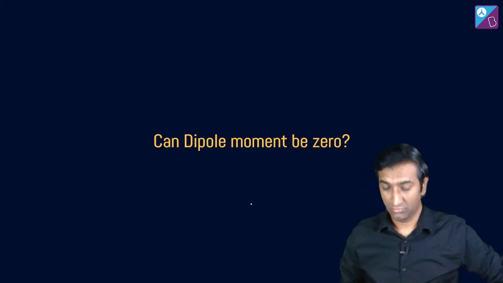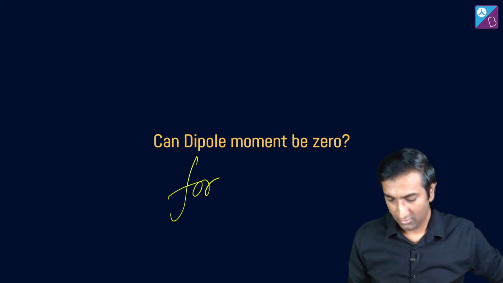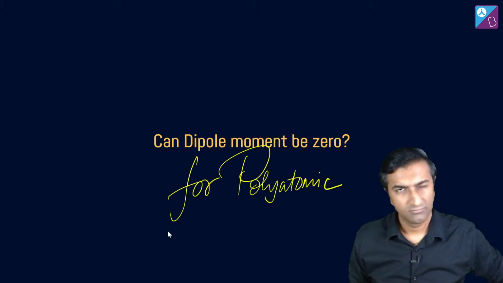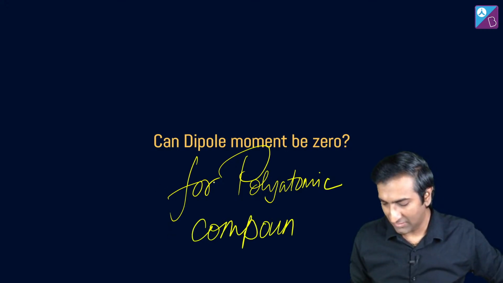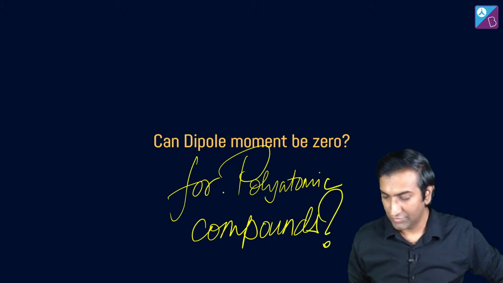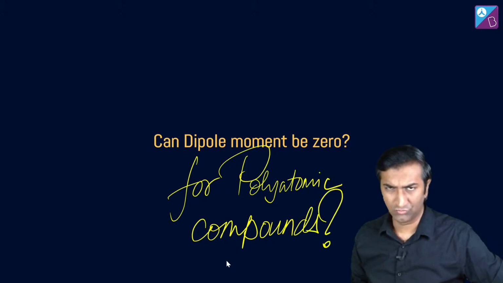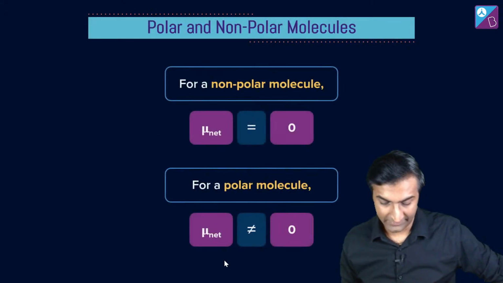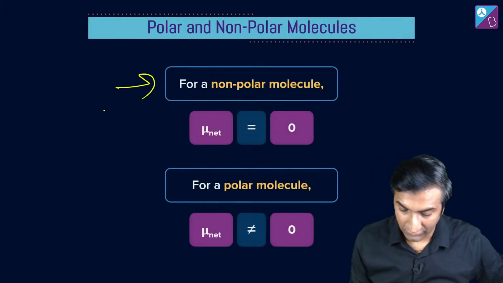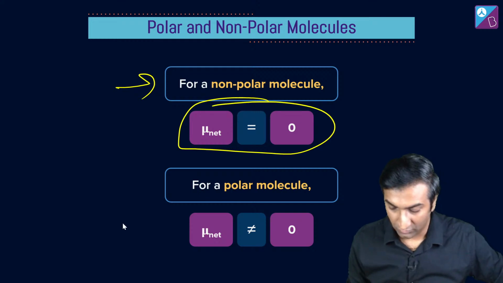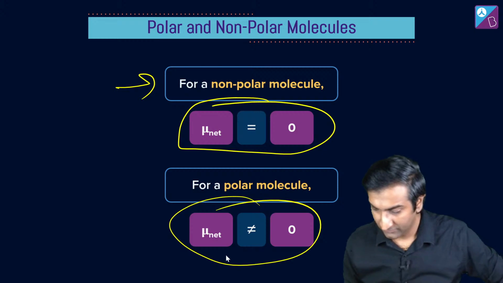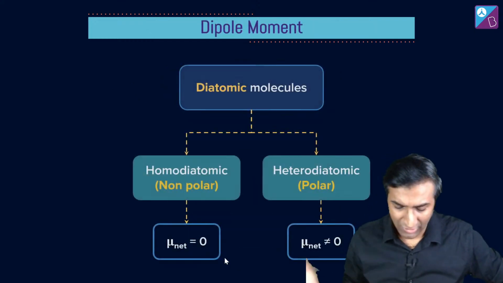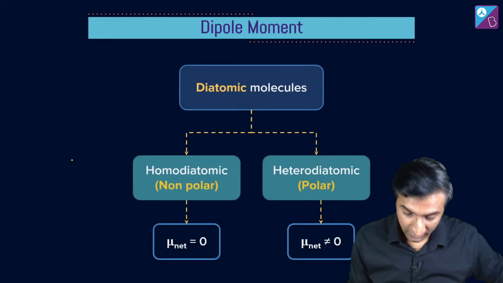Can dipole moment be 0 for polyatomic atom? Now polyatomic compounds, हमने एक पॉलीएटॉमिक कंपाउंड देखा which was CH2Cl, उसमें तो नहीं था। What about this? Let's see. For a non-polar molecule, the main thing is mu needs to be 0, मतलब कि डायरेक्शन, मैग्नीट्यूड, सब चीज nothing. For a polar molecule, obviously it won't be, ठीक है।